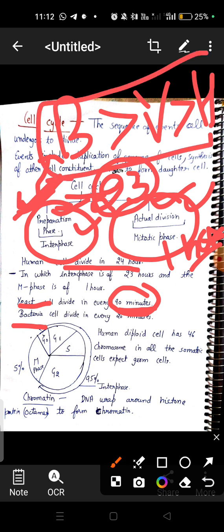A question in the paper, in the competitive exam, can come from this point. There are 3 cells: bacteria, yeast and human. Which one has the largest population? The largest population will be of bacteria, because bacteria cells take less time for cell division.